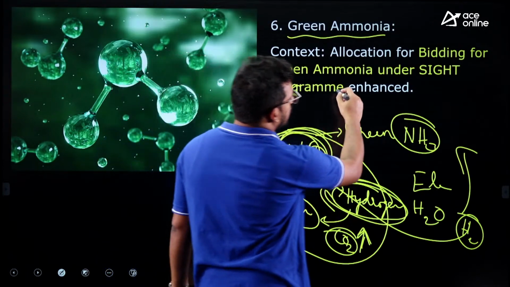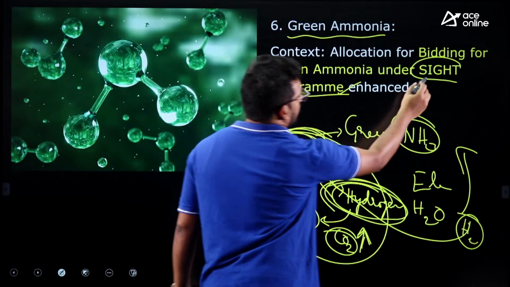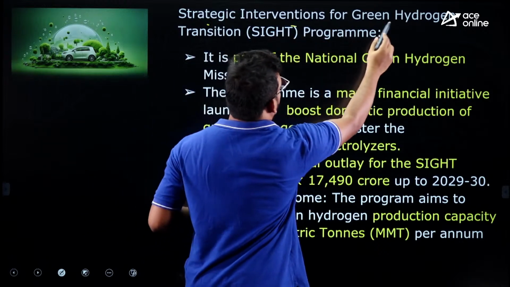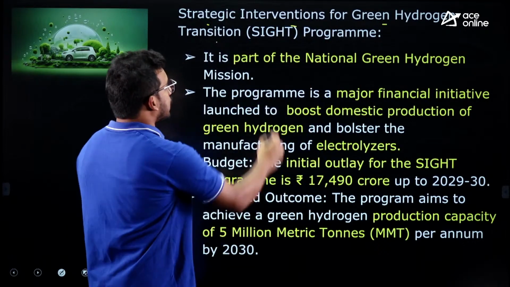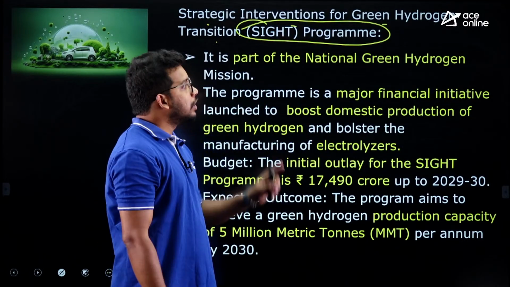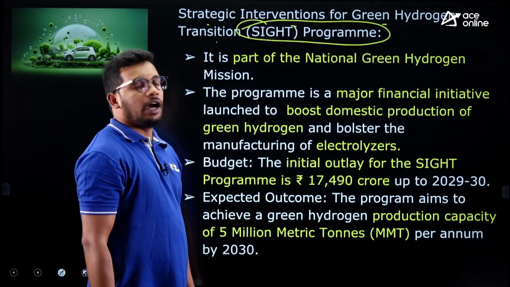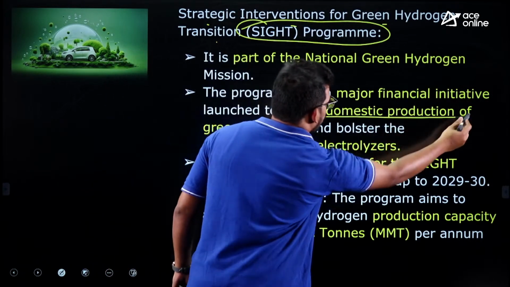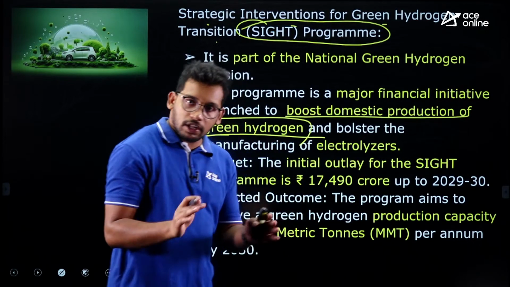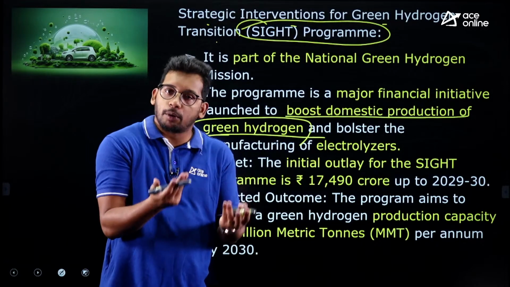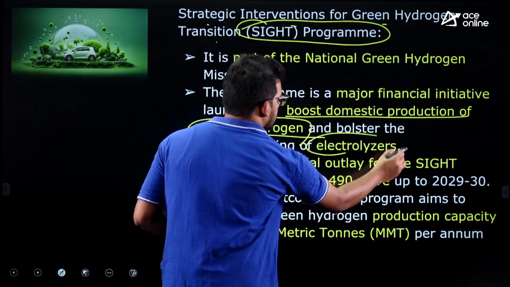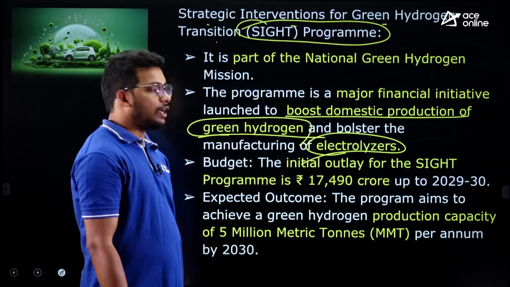Now the context is there is a SIGHT program. We will see this SIGHT program under the green hydrogen mission: Strategic Interventions for Green Hydrogen Transition program. So the SIGHT program is a sub program under the green hydrogen mission, right? We launched this under the mission, and what is the objective? To boost the domestic production of green hydrogen. That means through the electrolysis process, without any fossil fuels, we are producing hydrogen, which is called green hydrogen, through electrolyzers. So this is the subcomponent under the green hydrogen mission.